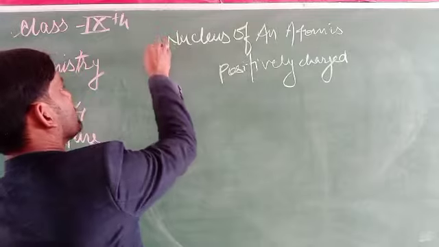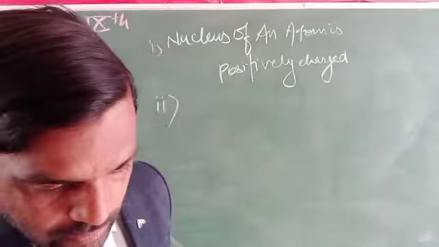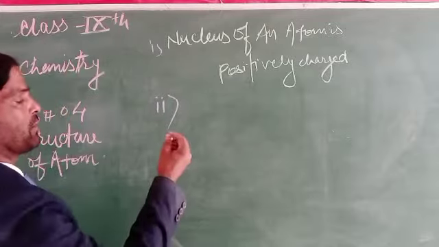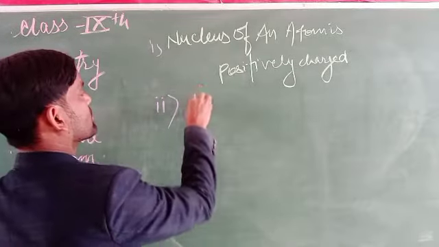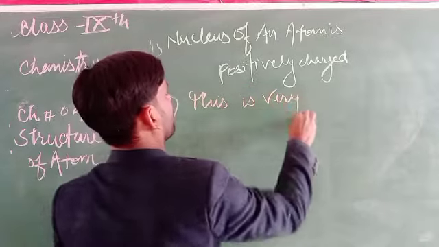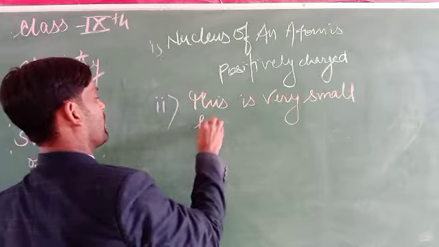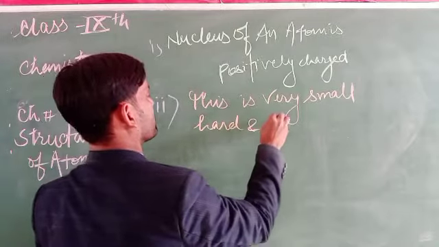Second, it is very small, hard and dense.